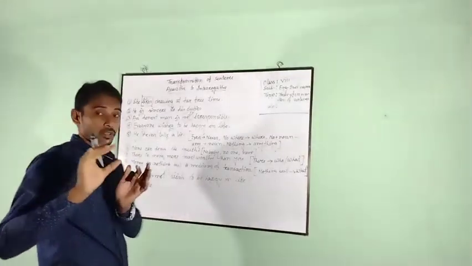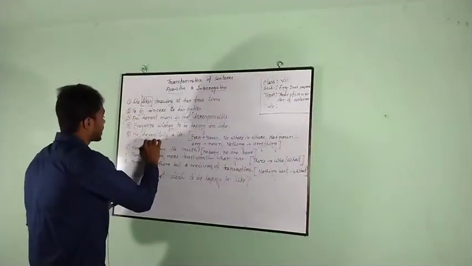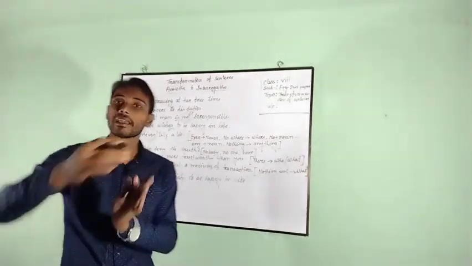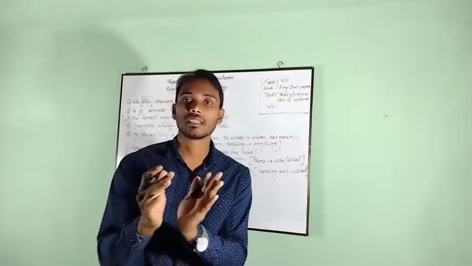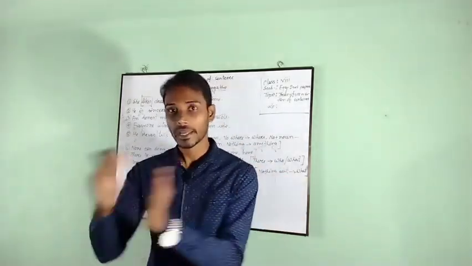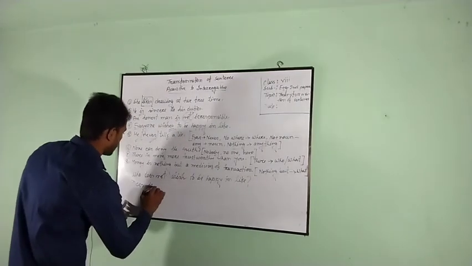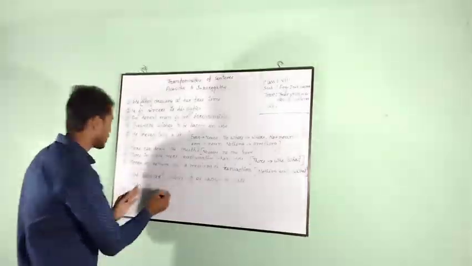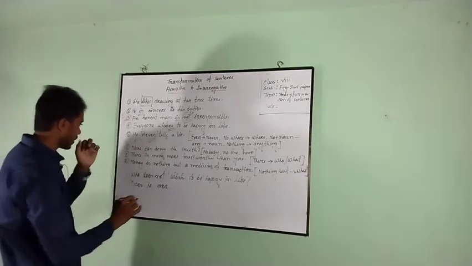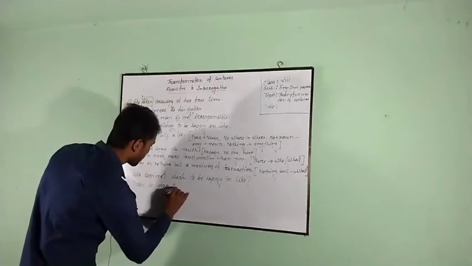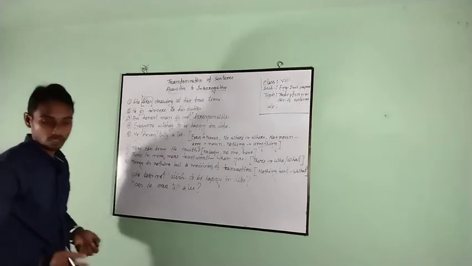And you have to concentrate here very carefully: if the sentence is in the negative form, it will be affirmative interrogative, and if the sentence is in the affirmative form, it will be negative interrogative. Okay. Does he ever? Instead of never, we have to write ever. Does he ever tell a lie? Note of interrogation or question mark.